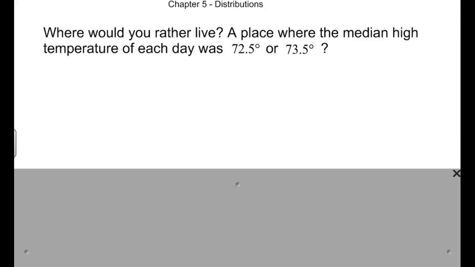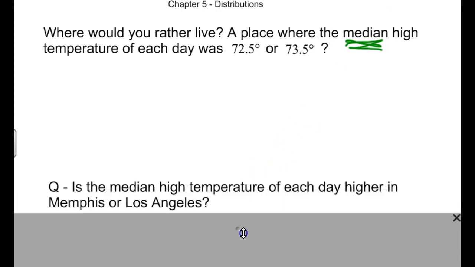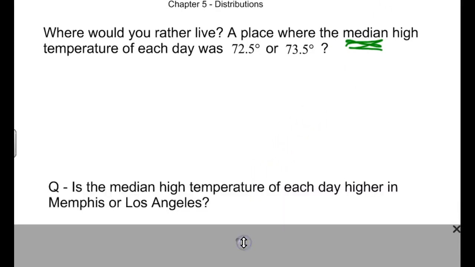So we're on chapter 5, distributions, and things can vary a lot. If we use this idea of median here, so if you know just the median temperature, those look pretty similar, 72.5, 73.5. So you might think, well, maybe these cities are very close together. Maybe they're not. Here's the question. Is the median high temperature of each day higher in Memphis or Los Angeles?